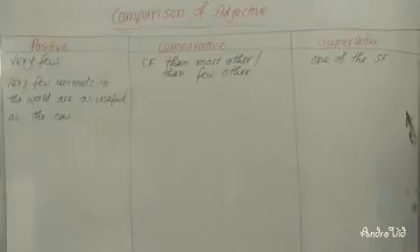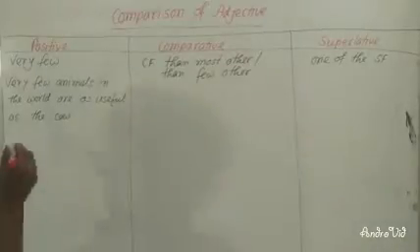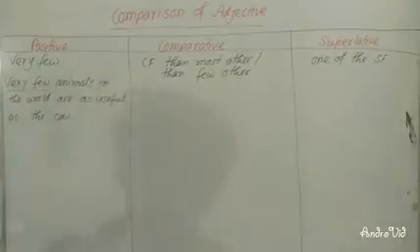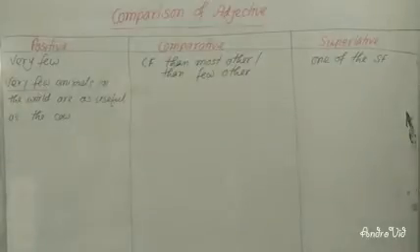Dear learners, you can see here there is 'very few'. So if you have very few, at the time of changing into comparative form, you will have to take the subject, the cow.